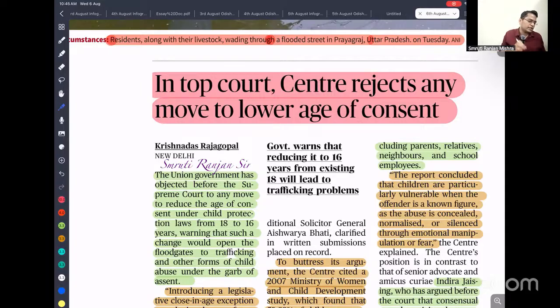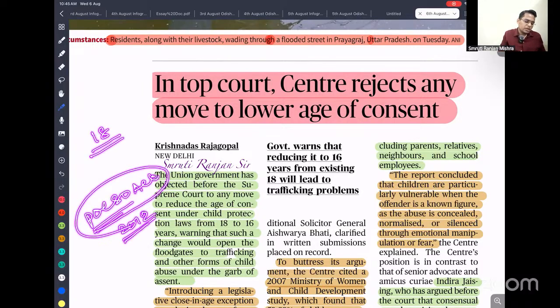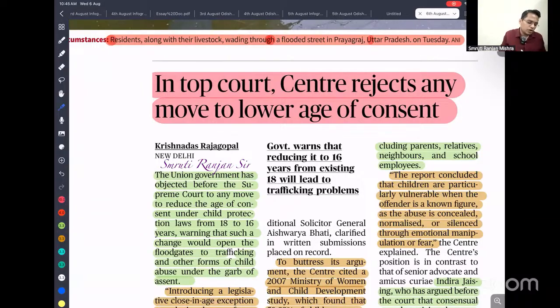Just listen carefully. According to the POCSO Act, anyone below the age of 18 is called a child. Let's say two young adolescents between 16 and 18 enter into a sexual relationship. Here both are kids, but both are also below the age of 18. So in that case, there might be a severe penalty for them.